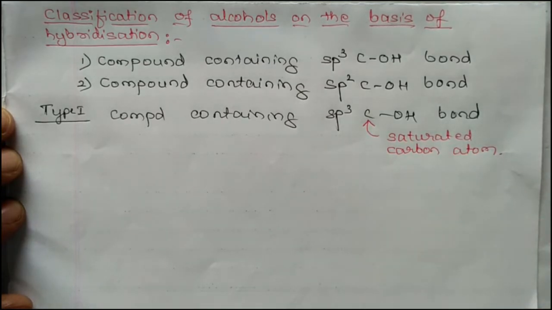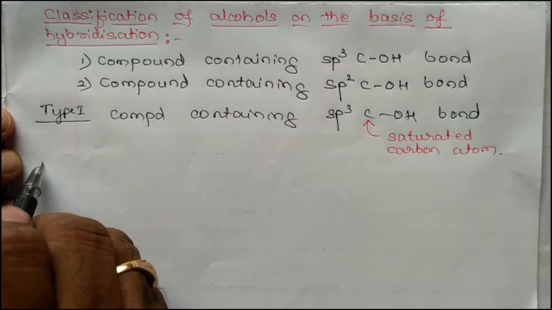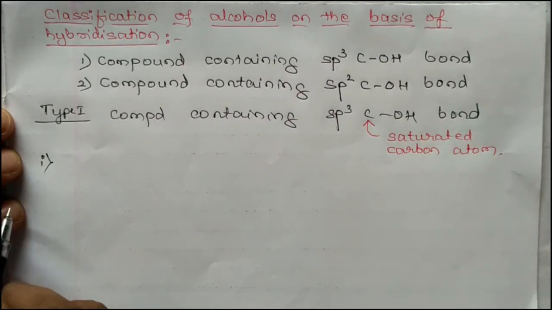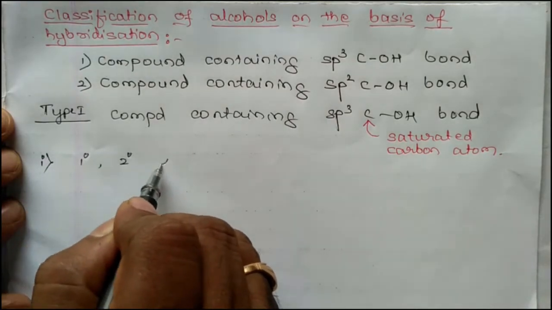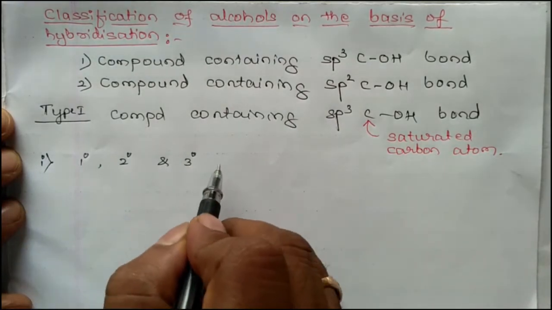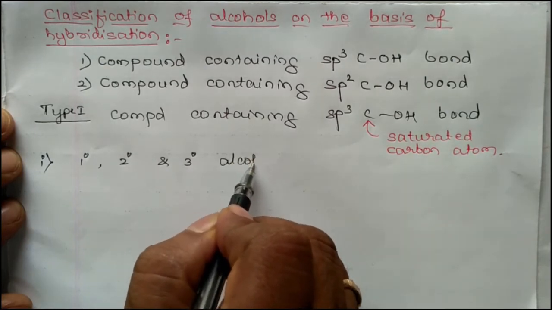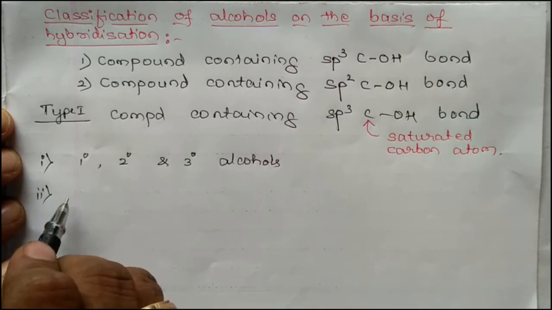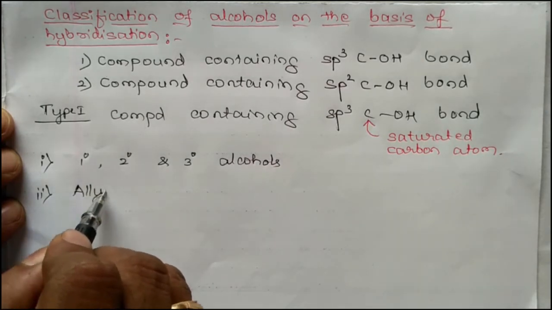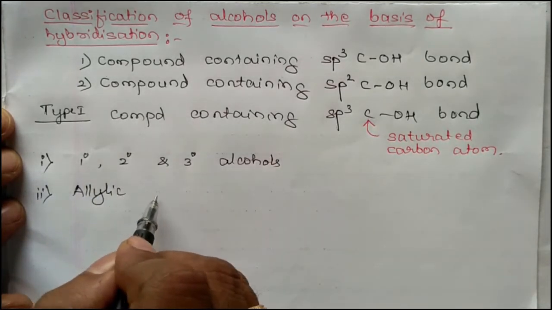They are further classified as primary, secondary and tertiary alcohols: primary 1 degree, secondary 2 degree and tertiary 3 degree alcohols. Number 2, allylic alcohols.